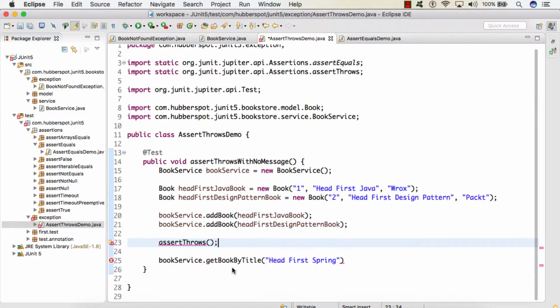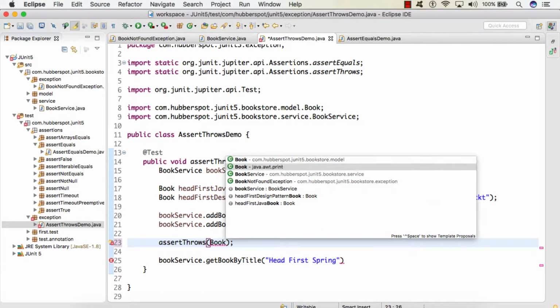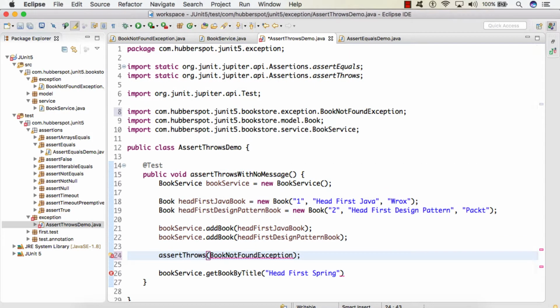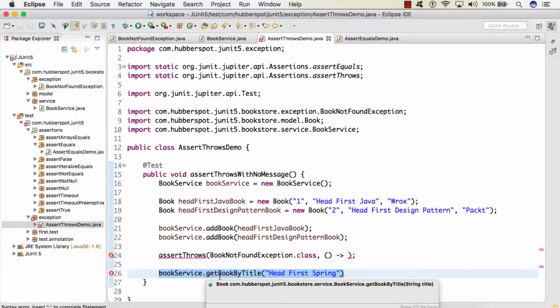We'll import it. So the first parameter is a class of the type of exception thrown by the executable. So here we know that we want to test book not found exception. So we'll provide this class, and the second parameter is our executable, which is the call to the get book by title method.